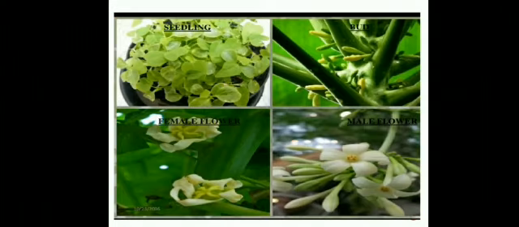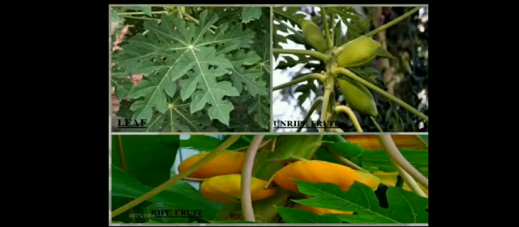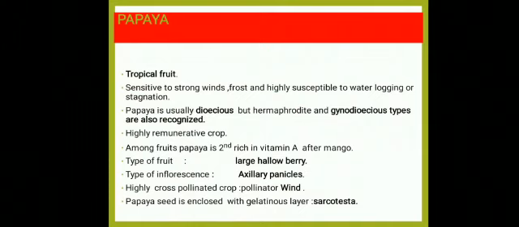This image depicts seedling, bud, female flower and male flower of papaya. Unripe fruit of papaya is source of papain and yellowish pigment present in ripe fruit is caricaxanthin. Papaya is a tropical fruit sensitive to strong winds, frost and highly susceptible to waterlogging or stagnation. Papaya is usually dioecious, but hermaphrodite and gynodioecious types are also recognized. It is highly remunerative crop.